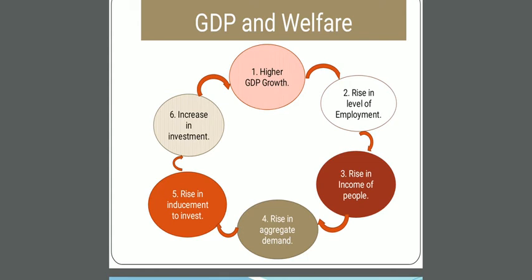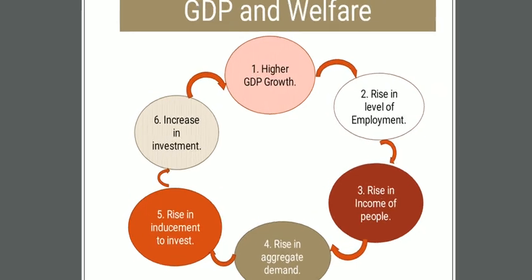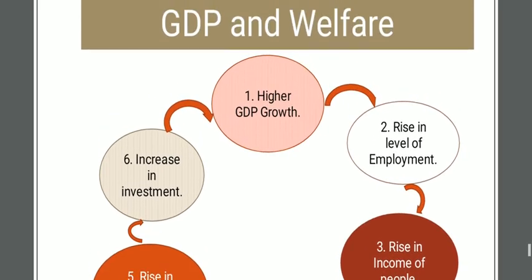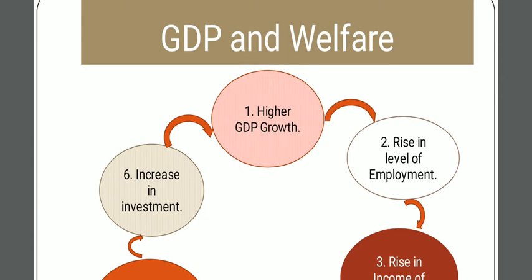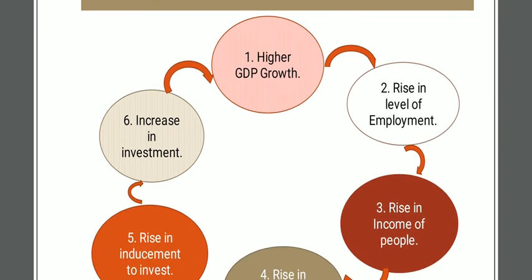GDP and welfare. First, high growth. If GDP is high growth, second, rise in the level of employment. Definitely, if GDP is more, then there are chances for employment to grow.